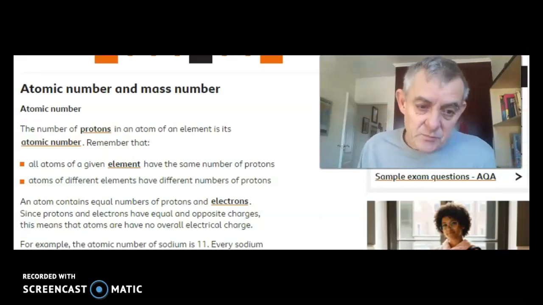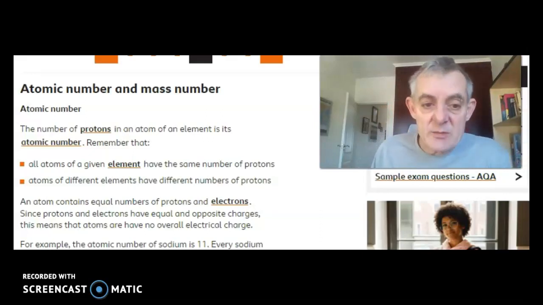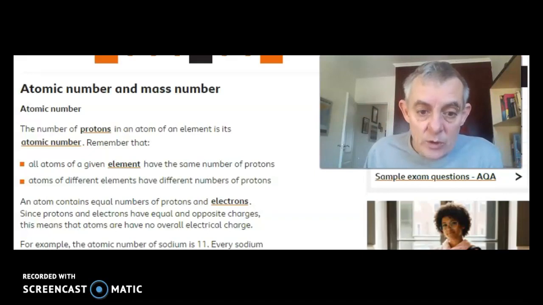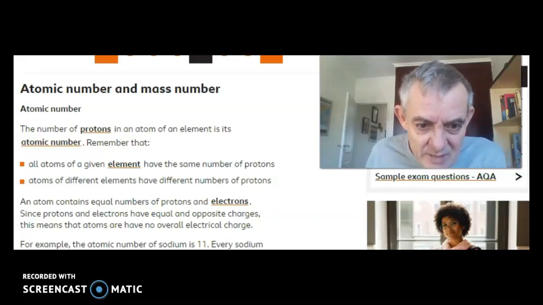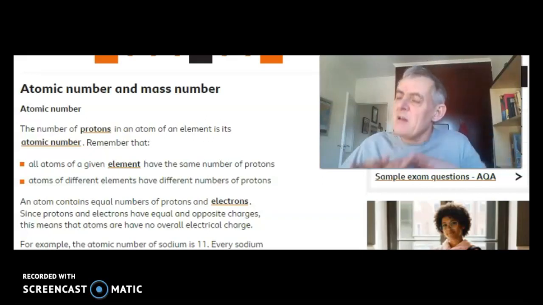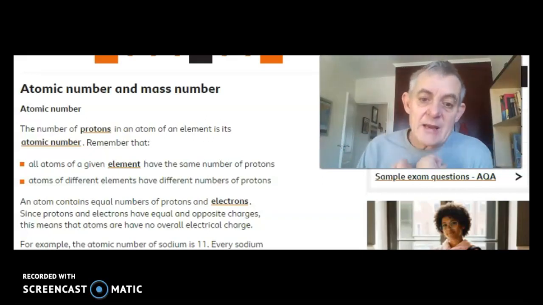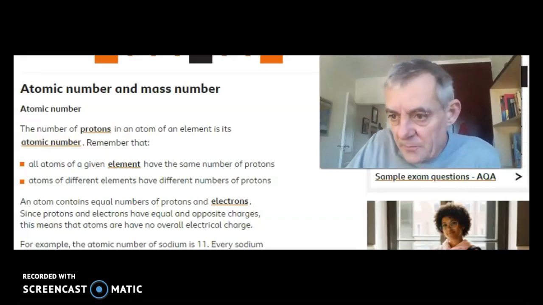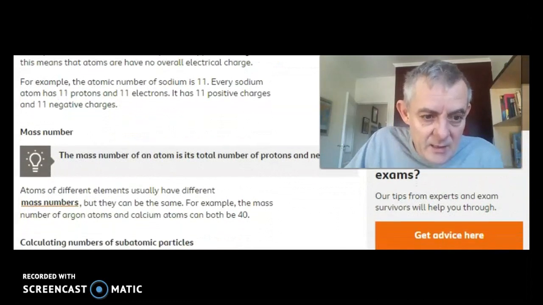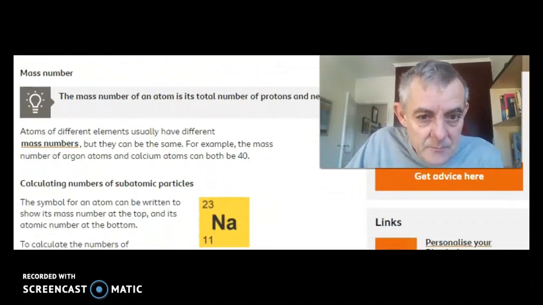And a neutral atom contains an equal number of protons and electrons. Since protons and electrons have equal and opposite charges, that is why the net charge on an atom is neutral. It has a neutral electric charge. Now we can look at the mass number.